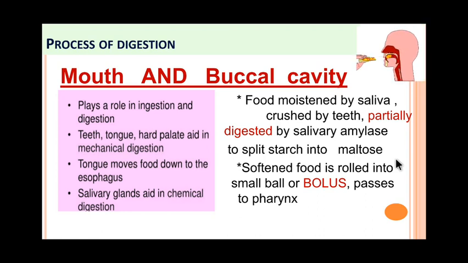So we saw that in the mouth and buccal cavity both mechanical and chemical digestion occur, and there is no digestion of protein and fats. Mucus in the saliva softens and lubricates the food, and it helps to hold the food together.